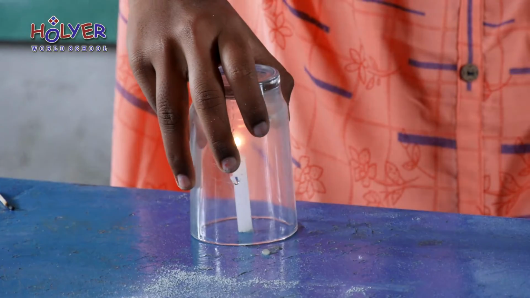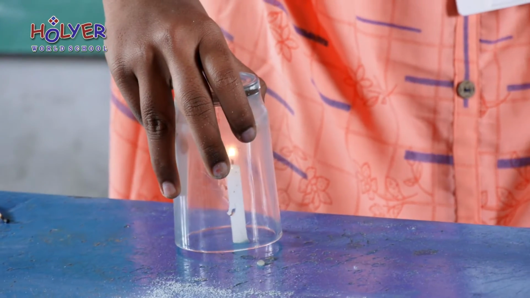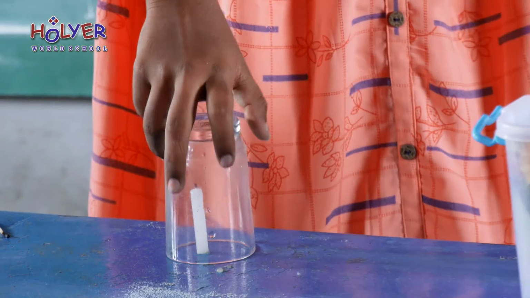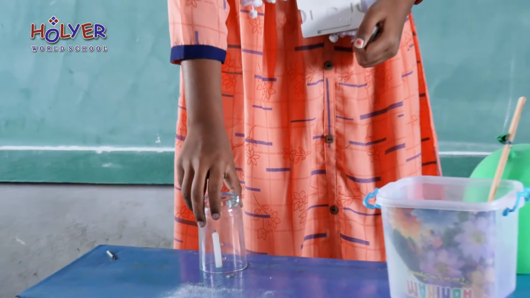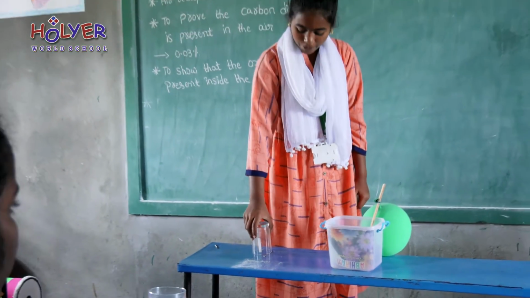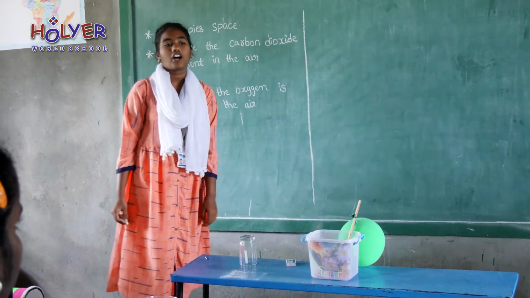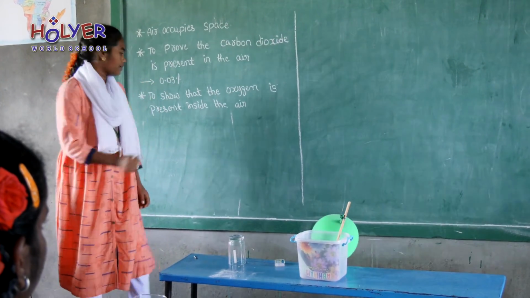The candle will go off. This happens because the oxygen present inside the air is used up in burning. In the air, the oxygen percentage is 21%.